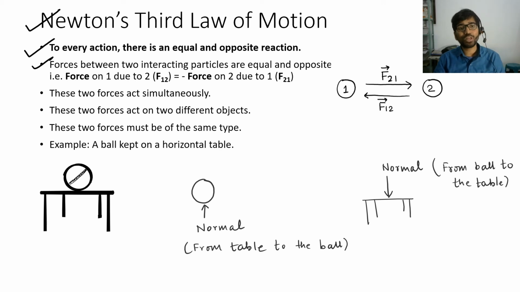For example, imagine that a ball is kept on a horizontal table. The normal force from the table to the ball and the normal force from the ball to the table will be equal in magnitude and opposite in direction.